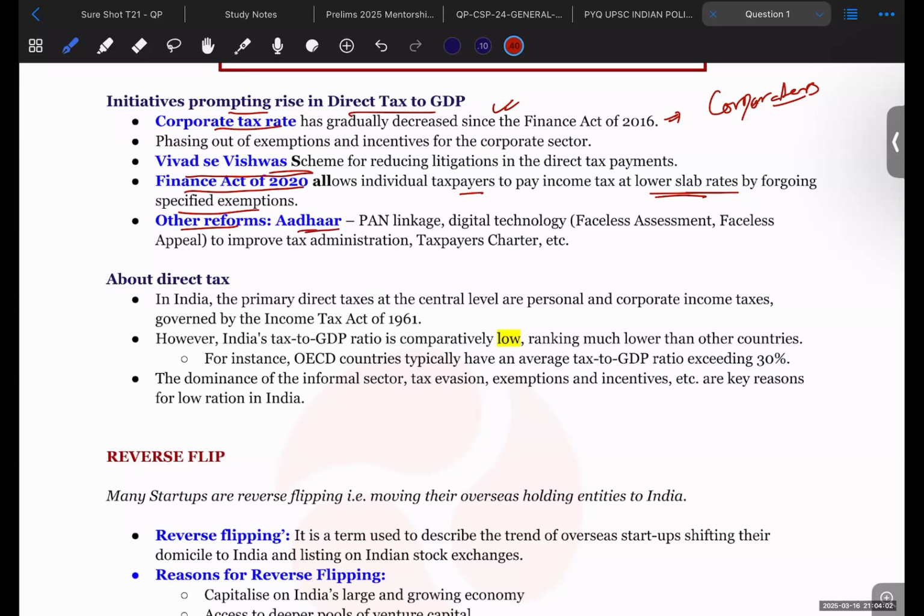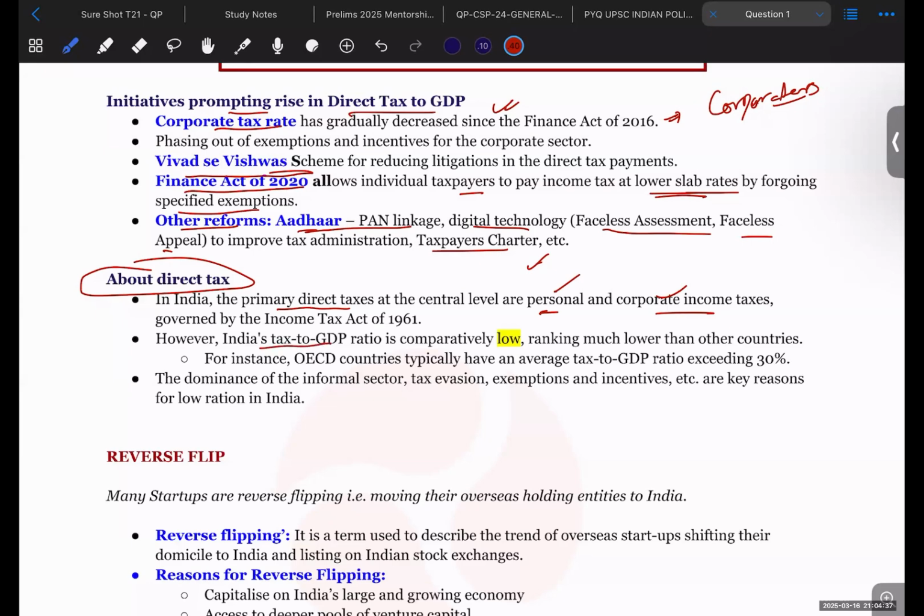Other reforms like Aadhaar and PAN linkages, digital technological use like faceless assessment, faceless appeal, and the taxpayer charter are some of the other initiatives that have been taken by the government of India in order to increase the direct tax collection. So what is this direct tax? The primary direct taxes at the central level are personal or corporate income tax that you already know. Personal income tax and corporate tax are the components of the direct taxes.